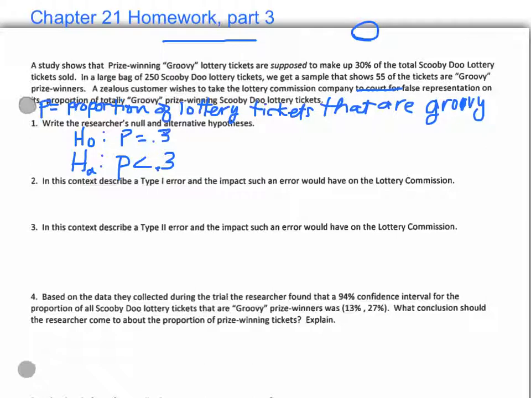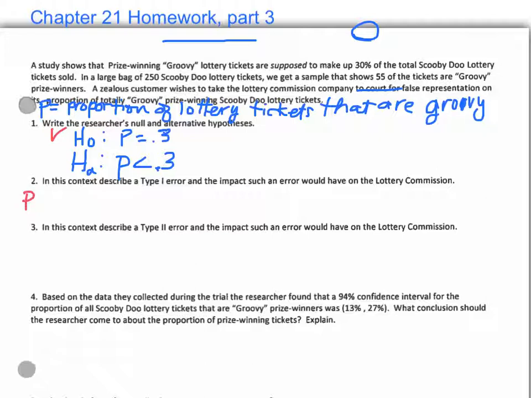Okay, so in context, describe a type 1 error. A type 1 error is when the null is really true, but you get a sample that causes us to reject the null and think the alternative.